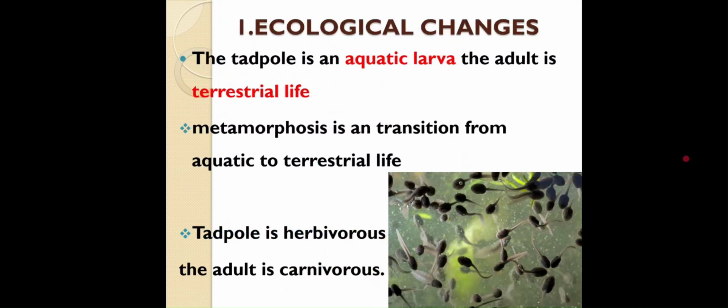The first changes are ecological changes. The tadpole is aquatic, but the adult has a terrestrial mode of life. Metamorphosis means the transition from aquatic life to terrestrial life. Usually, the tadpole is herbivorous in nature but the adult is carnivorous in nature.